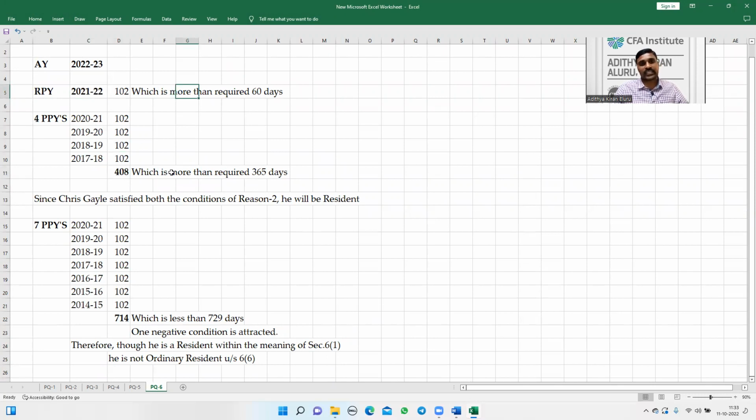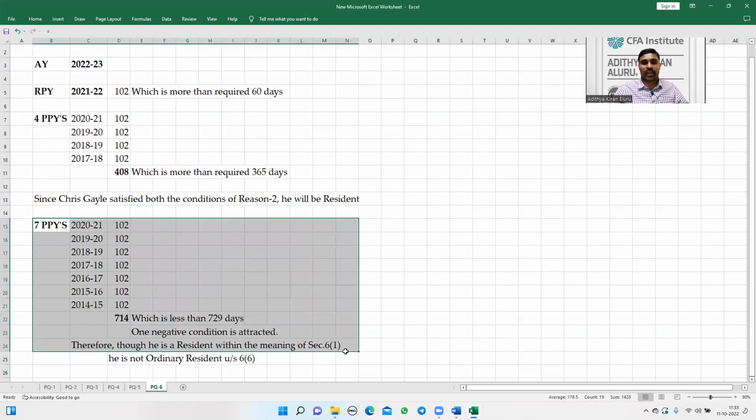Therefore, the 60 days condition is satisfied, and the 365 days condition is satisfied, so he will be a resident. But he gets attracted to one of the negative conditions. Therefore, though he is a resident as per section 6 subsection 1, he is not ordinary resident as per section 6 subsection 6.